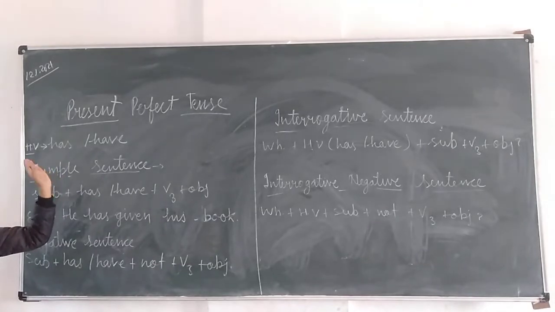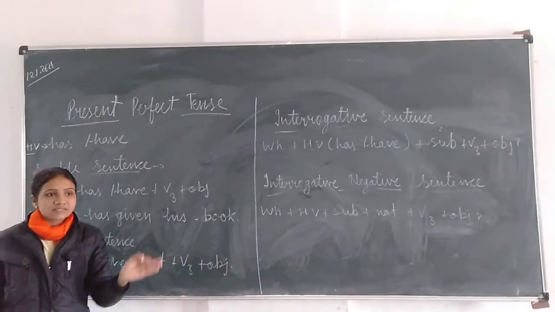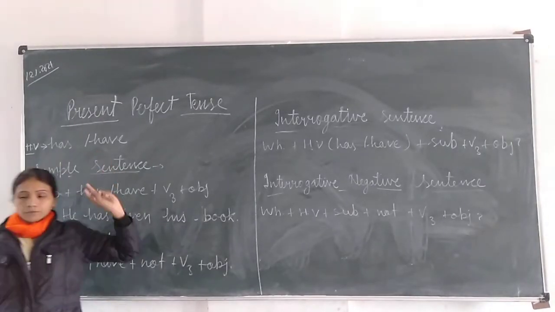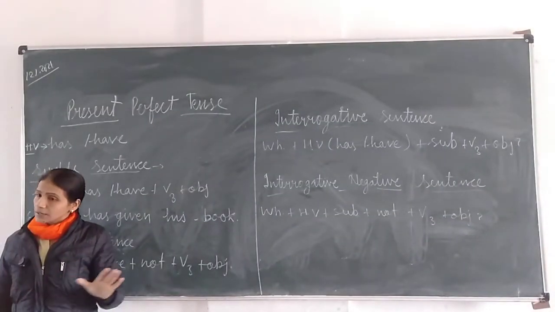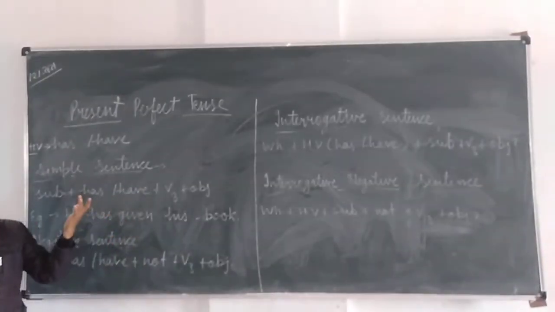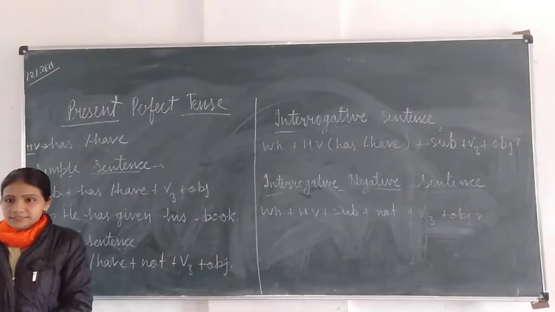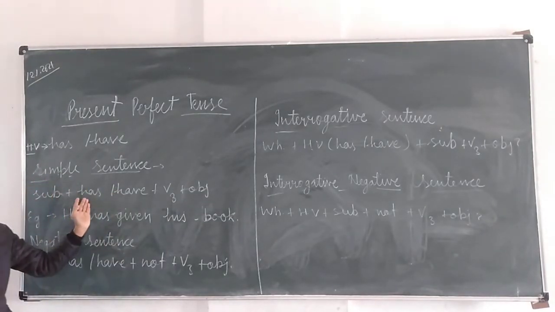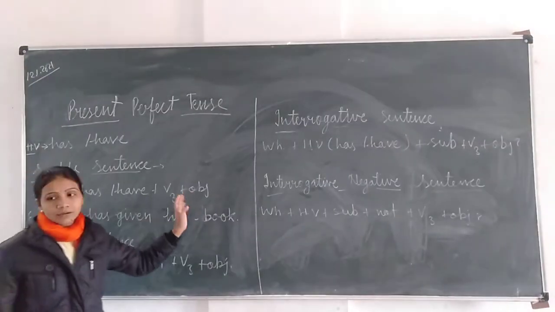Has is always used with he, she, it, a name or any third person singular number, and have is used with I, we, you, they or any other plural number. Now we will discuss the sentence structure of all types of sentences. First of all, simple sentence. The sentence structure of a simple sentence will be subject, then has or have plus third form of main verb, then object.